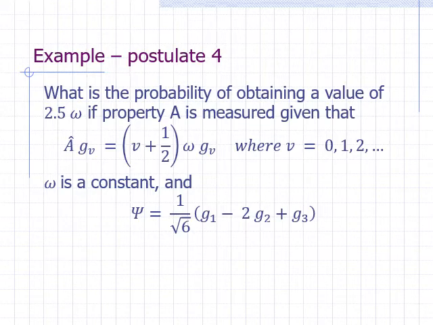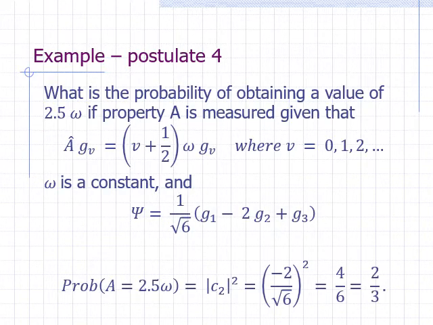We can see that the formula for the eigenvalues is v plus 1/2 times omega. A value of 2.5 omega corresponds to the eigenvalue when v is equal to 2. 2 plus 1/2 is 2.5. So we are interested in the probability of getting the eigenvalue of function g2, which means that we need the coefficient of g2, which is -2 times 1 over the square root of 6. Therefore, the probability of getting a value of 2.5 omega for A is equal to the square of negative 2 over square root of 6, or 4 over 6, or 2/3.